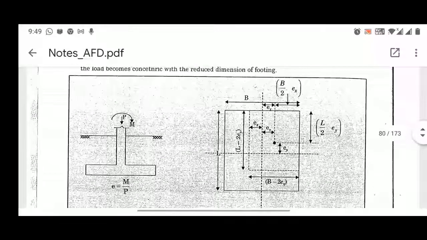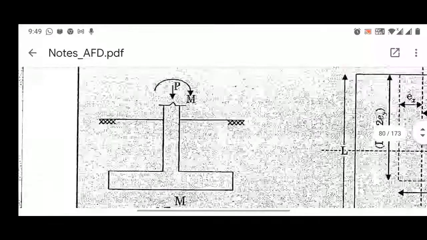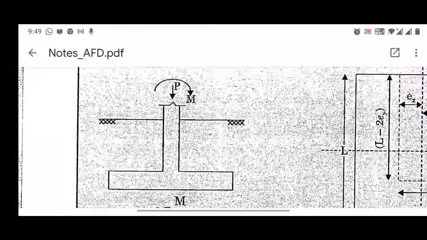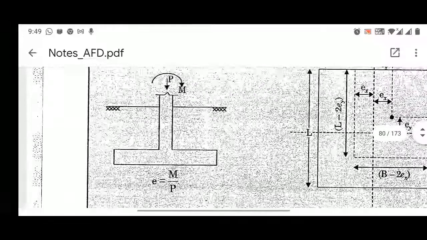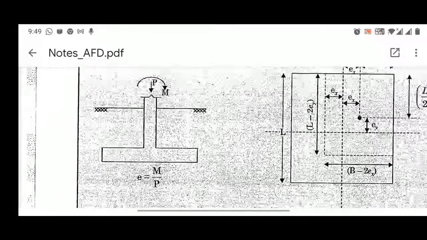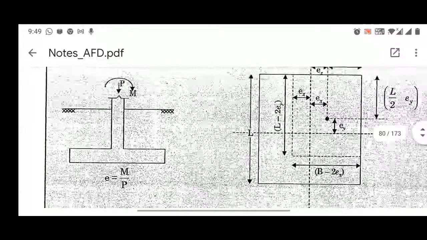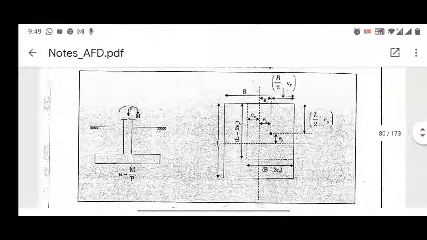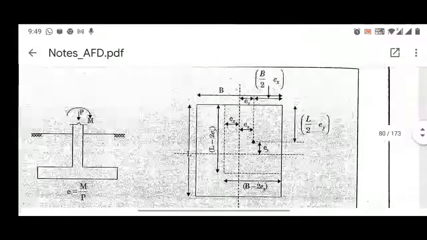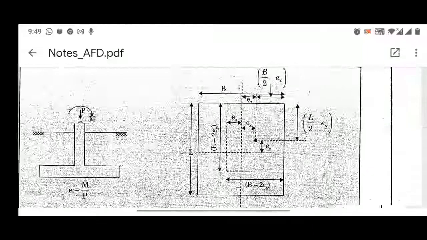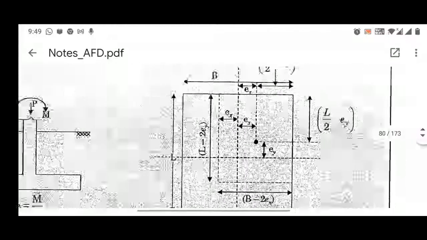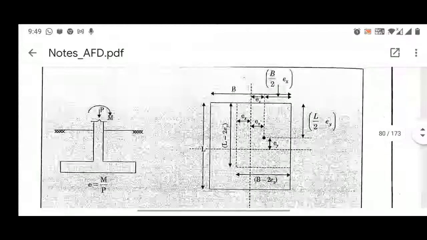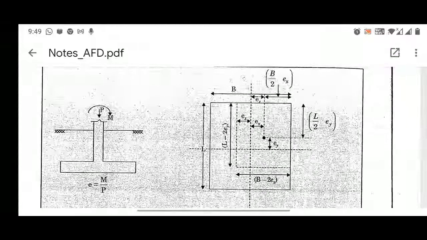So you can easily see a load P is applied over the footing, and considerably we have a moment also at the top of the column. So you can easily write the eccentricity, means how much eccentricity is there in this footing, that is the moment divided by the load. Now this is the cross section of the footing, where we have the length and width. So this is a rectangular footing since these two sides are not equal. If we have a load applied as shown by this point, it is basically at some eccentricity in x direction and eccentricity in y direction also, right?